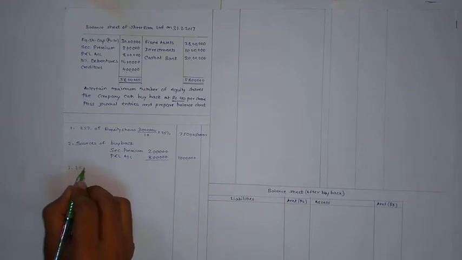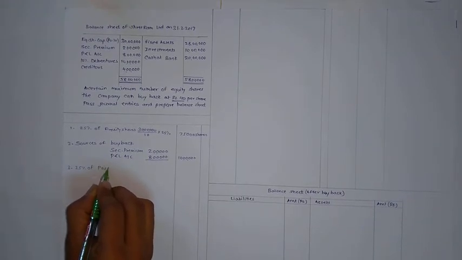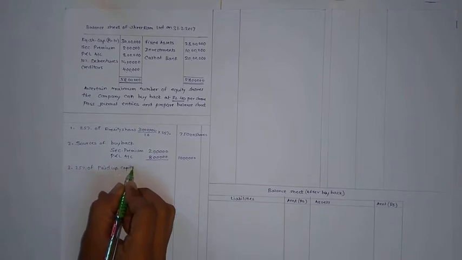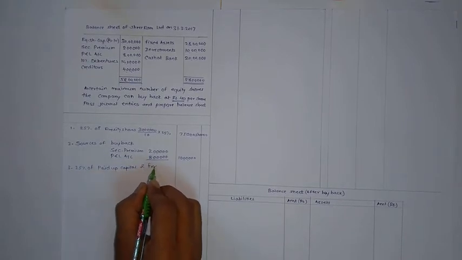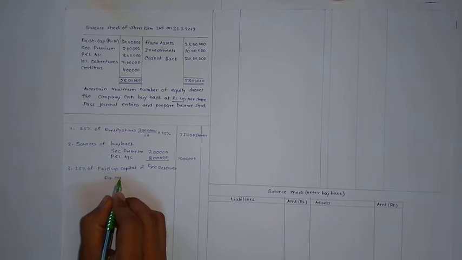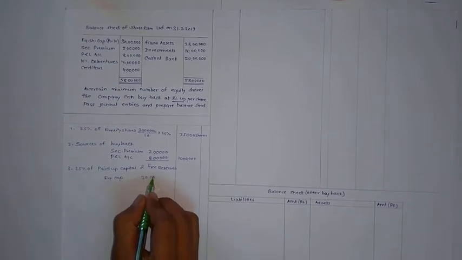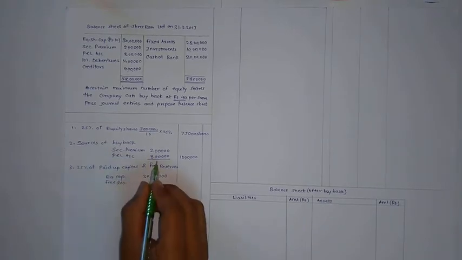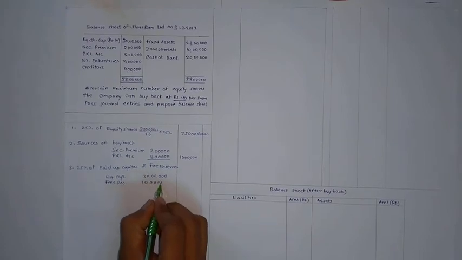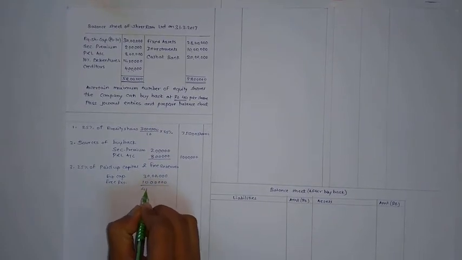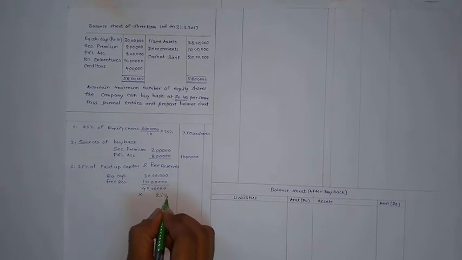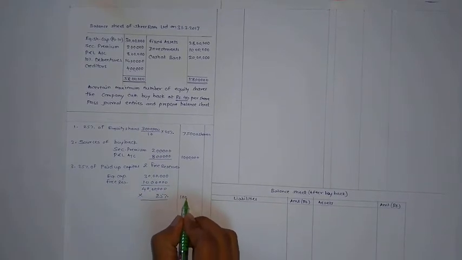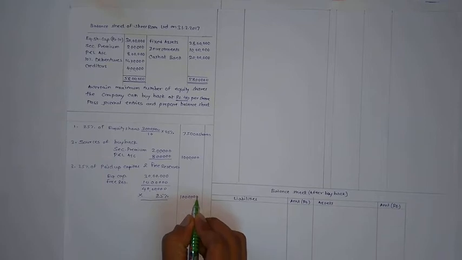Next is 25% of paid up capital and free reserves. So paid up capital is equity capital 30 lakh and free reserves are 10 lakh. Total is 40 lakh. We need to calculate 25% of 40 lakh. Amount will be again 10 lakh.